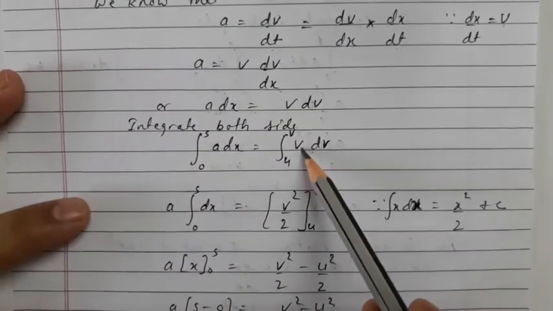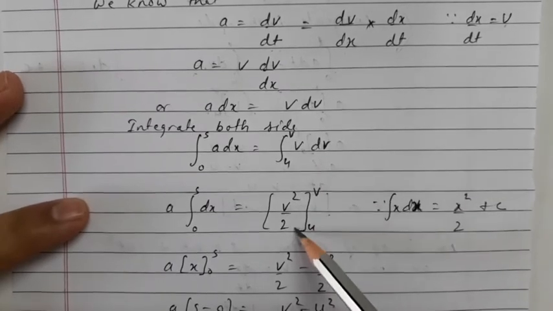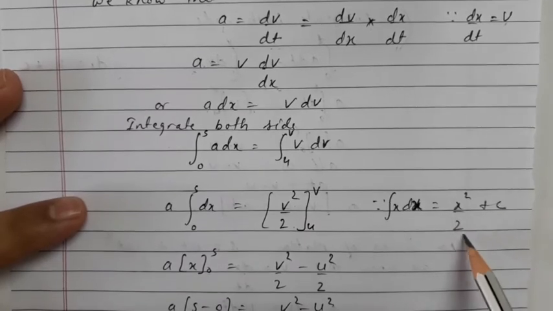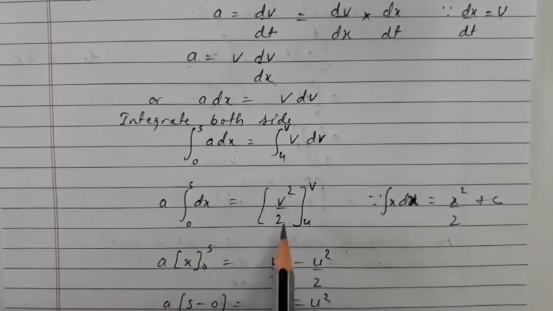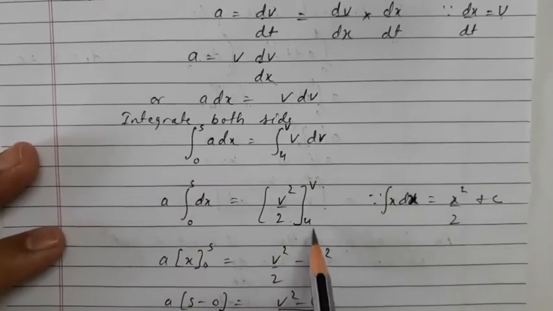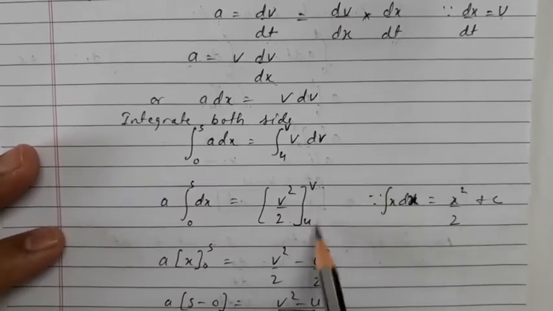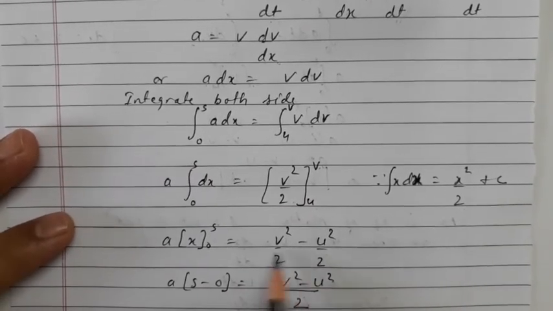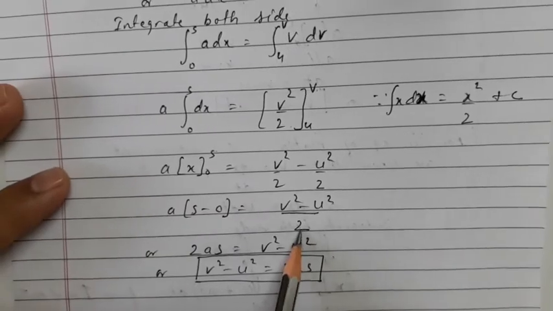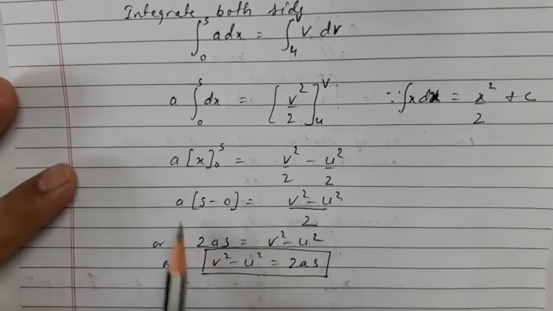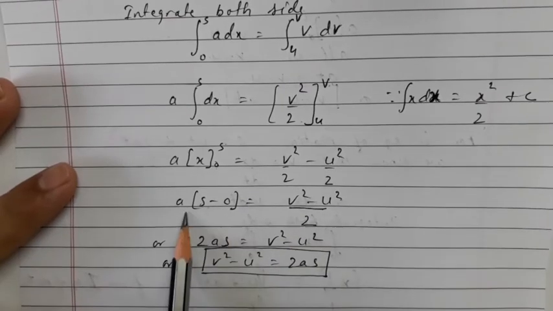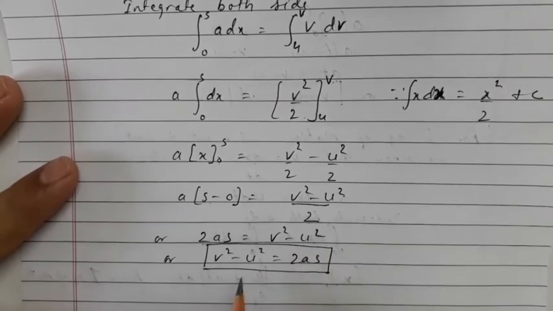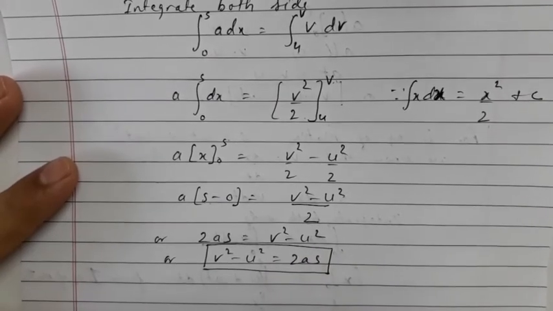And when we come to this side, integration of v with respect to dv can be written as v square upon 2, since we have used this formula, integration of x is equal to x square upon 2. So here we get v square upon 2, and the limits are v and u, and when we substitute the values v and u, we'll get v square upon 2 minus u square upon 2. We'll take 2 common, and after taking 2 common we moved it to the other side, then it will become 2as, since as was already there. This 2 will also come this side and it will become 2as is equal to v square minus u square, and hence we'll get v square minus u square is equal to 2as.